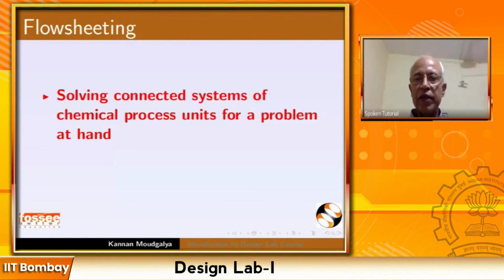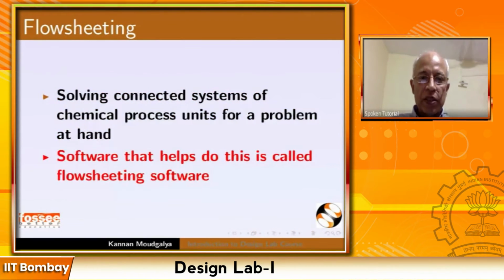So connecting all of them, modeling each one of them, validating all of them, and then solving the thermodynamics behind it. So these are all the issues that we have to worry about. Now, the software that helps do this is called the flow sheeting software. Okay. So Aspen Plus, somebody mentioned, is a flow sheeting software.